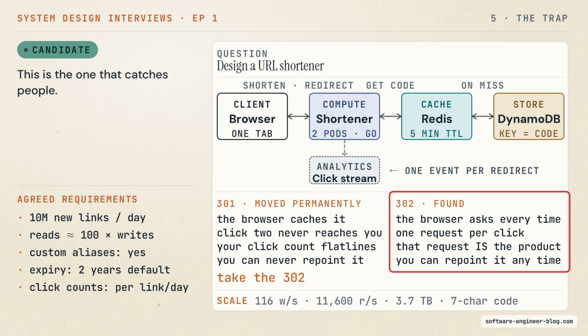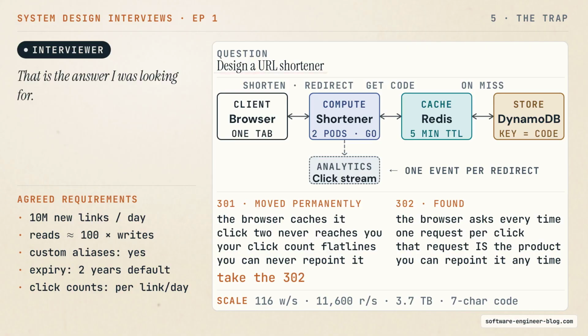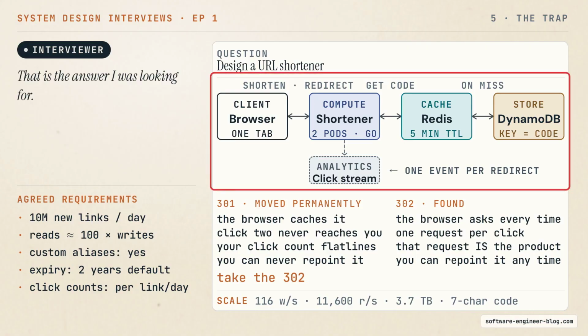302 means found or temporary. The browser comes back every single time. That costs me 1 request per click, but that request is the product. That request is the click count, and it is the only reason I can change where a link points. So, 302, and I would say that out loud before you asked. That is the answer I was looking for. Not the hash, the store, defended, and the redirect.